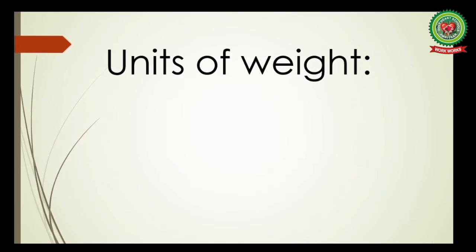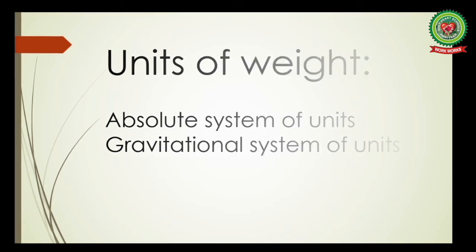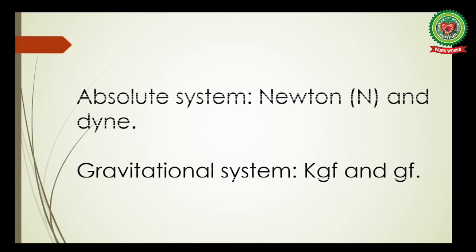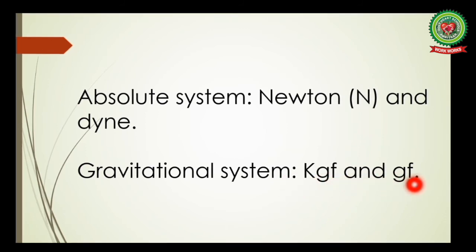Let us discuss units of weight. Students, weight is measured in two systems of units. First is the absolute system of units and another is the gravitational system of units. In the absolute system, it is measured in Newton and dyne, where the Newton is the SI unit and the dyne is the CGS unit. And in the gravitational system, weight is measured in kilogram force and gram force, where kilogram force is the SI unit and gram force is the CGS unit.